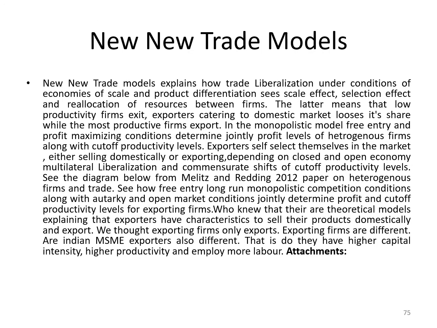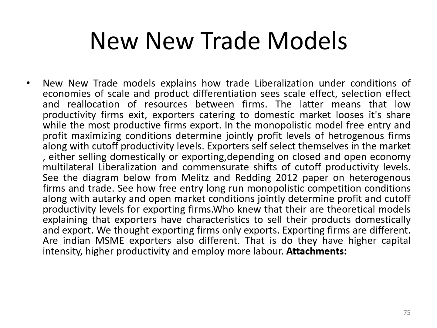What are the features? The features are sunk cost of the new trade models. Features are intensive and extensive margins. It tends to explain that exporters are a different lot. They've got higher productivity.